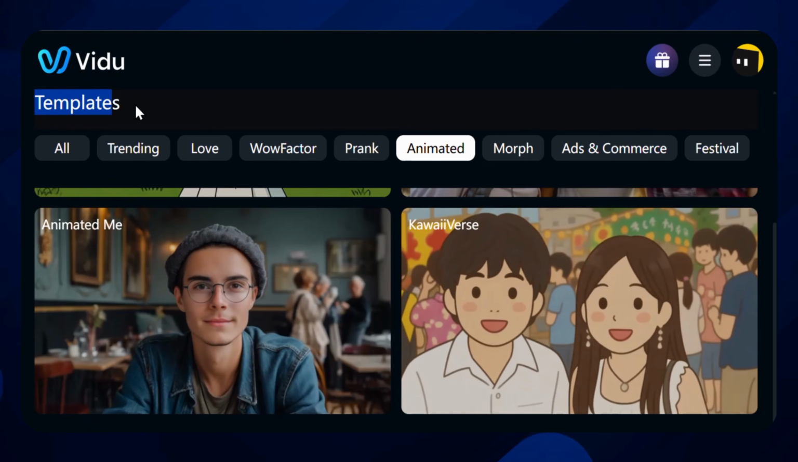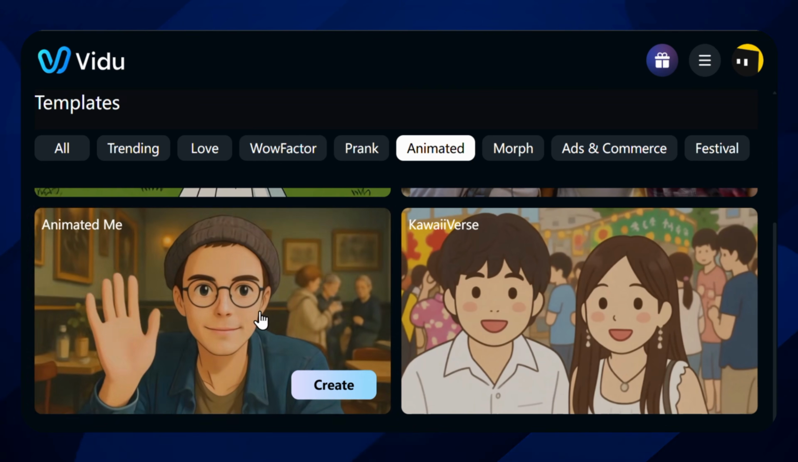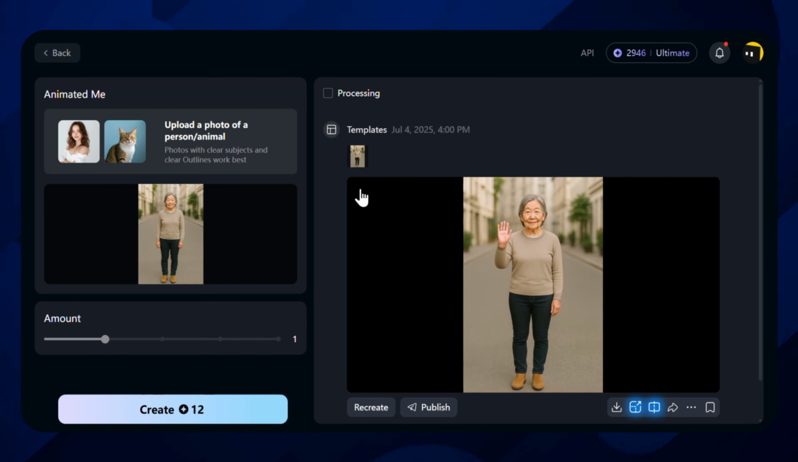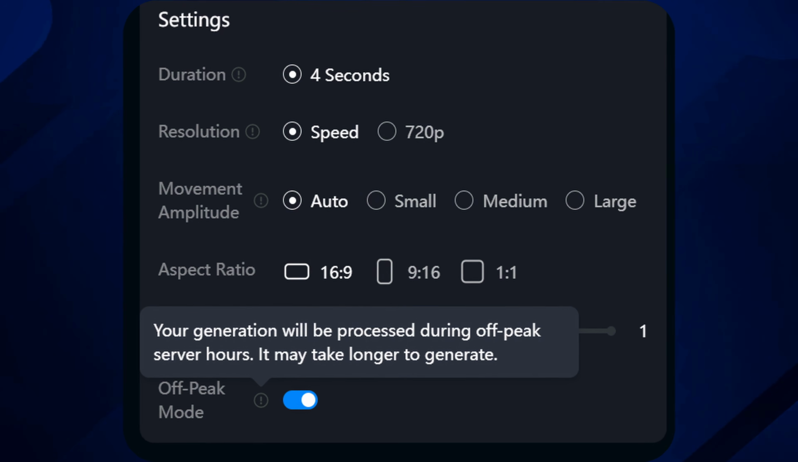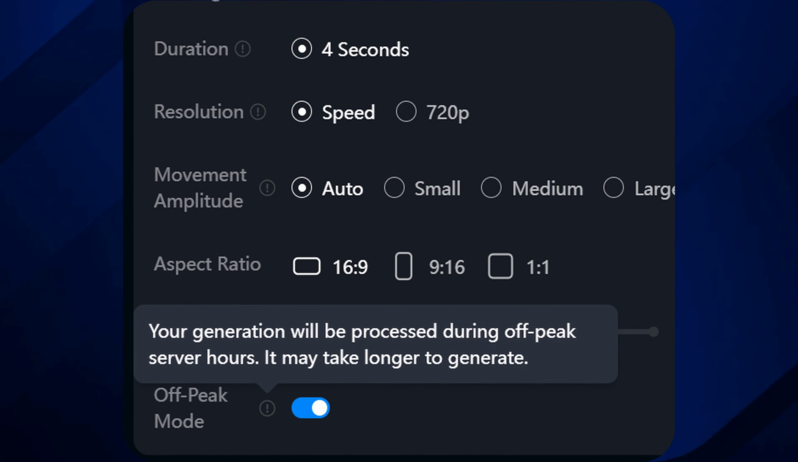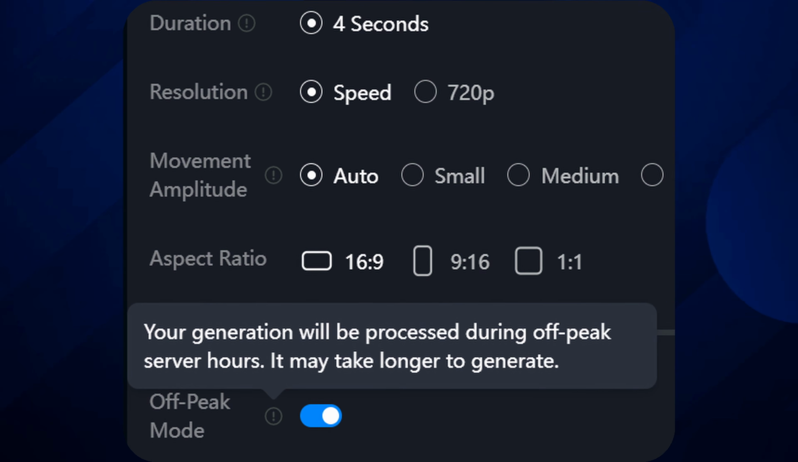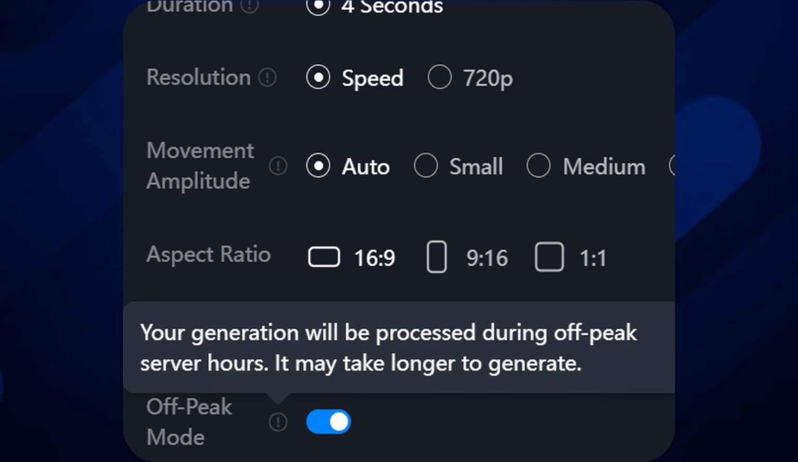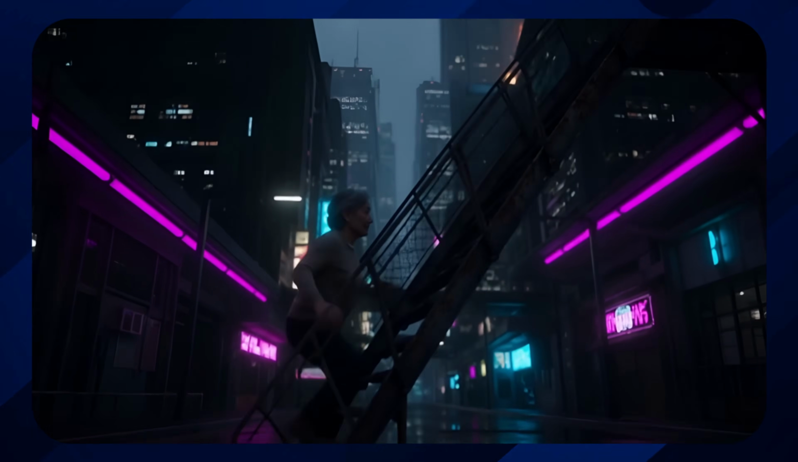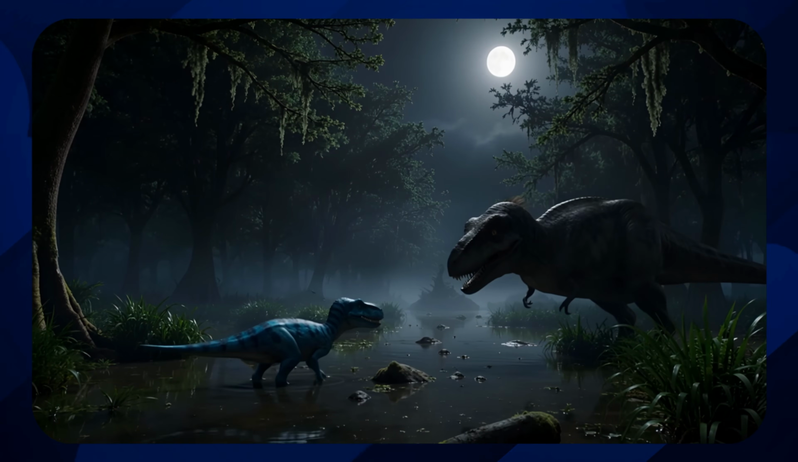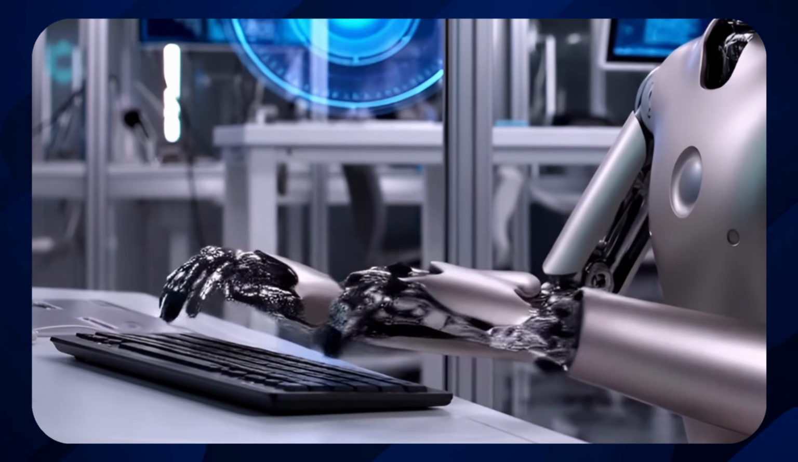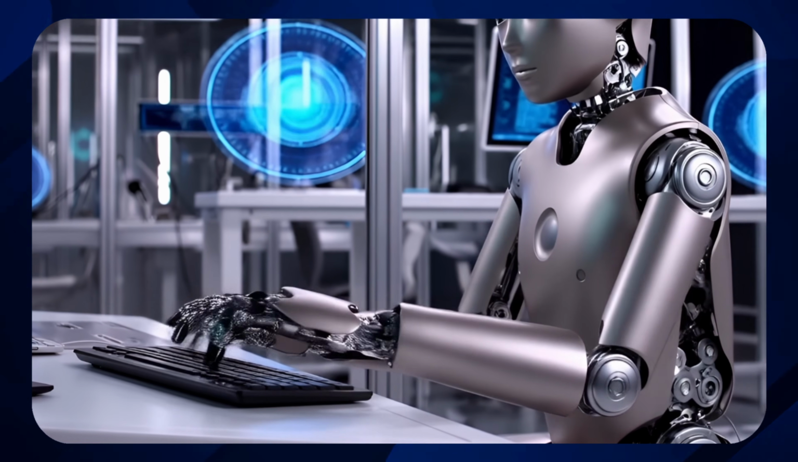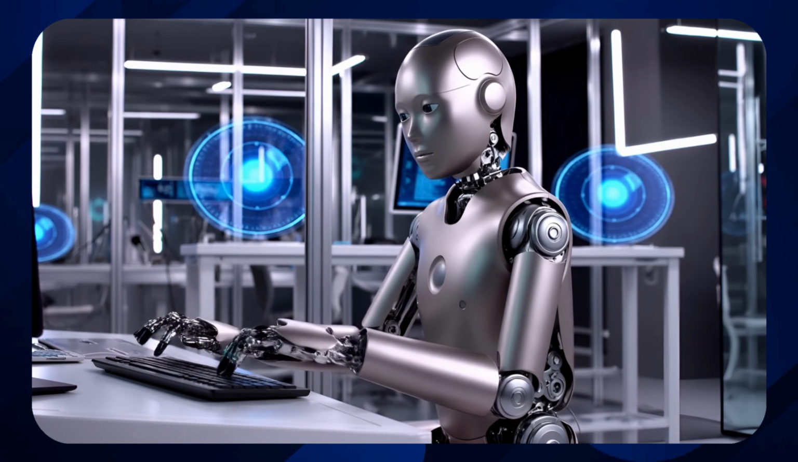Additionally, VidU offers template to video, enabling you to create trending viral videos by uploading 1 or 2 photos with no prompt required. And for ultimate plan users, non-peak mode allows video generation at no cost during off-peak hours, preserving credits for when inspiration strikes. Altogether, these tools streamline your creative process with remarkable efficiency. Whether you're crafting a single scene or an entire series, VidU makes your vision a reality with ease.